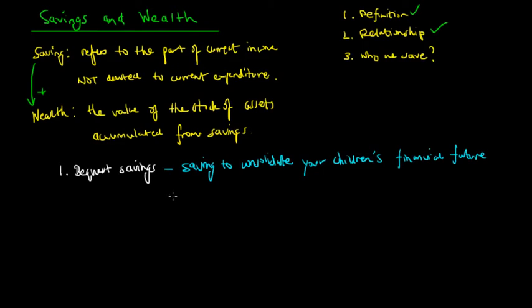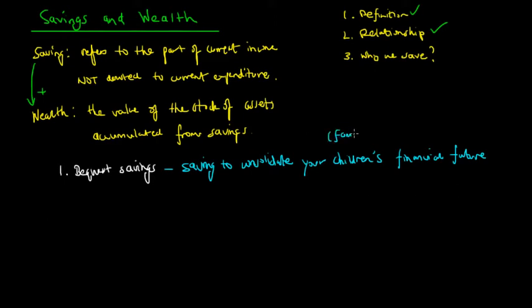Oftentimes savings are passed down in your will. If you want to make sure that your children have a sound financial future, you save, and therefore you give your money, your savings or your wealth in your will to your children after you die, or even your family.